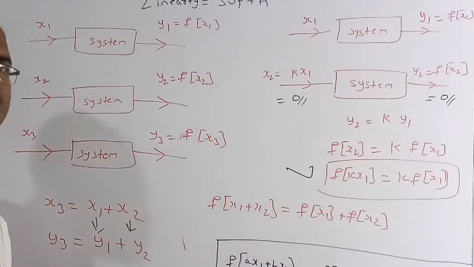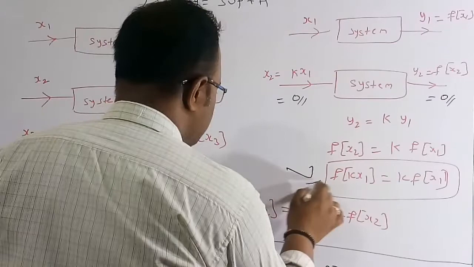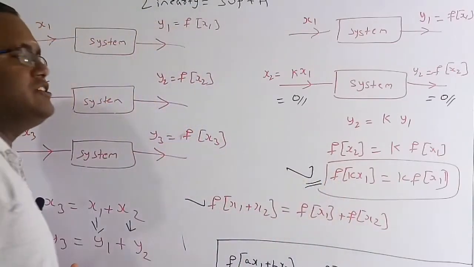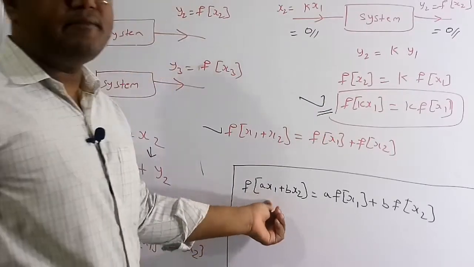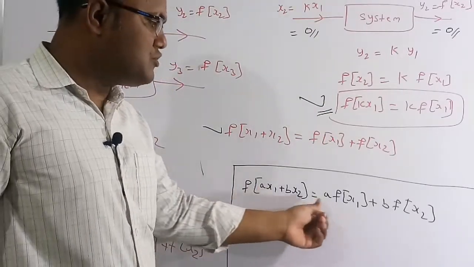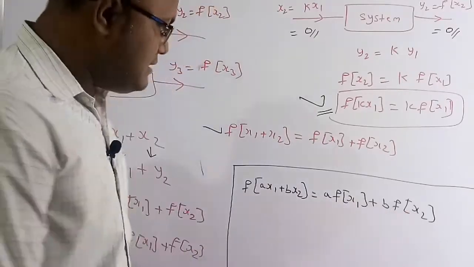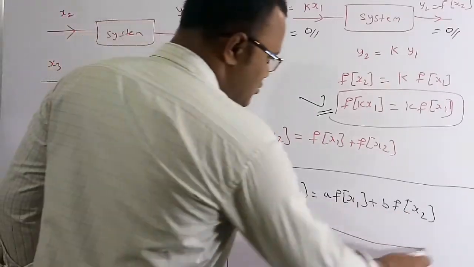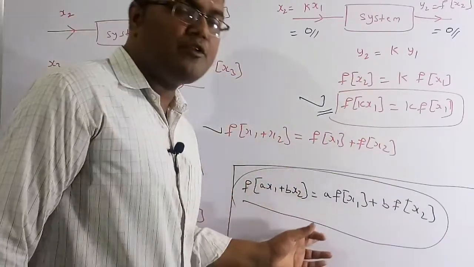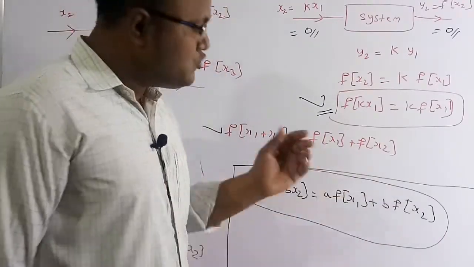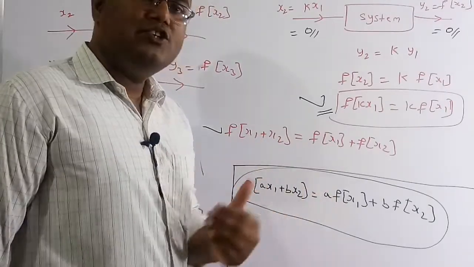So this is called the superposition principle and this is called the homogeneity principle. Now I am going to put these two together in one format. The format is f of a x1 plus b x2 is equal to a into f of x1 plus b into f of x2, where a and b are scalars. This is the true meaning of linearity. This equation consists of two properties, the superposition property and the homogeneity property. So it is a combination of the two principles.